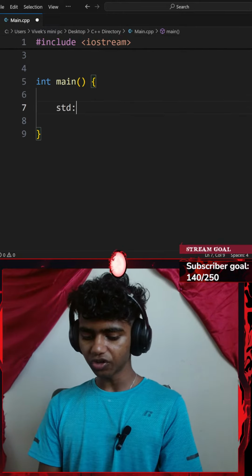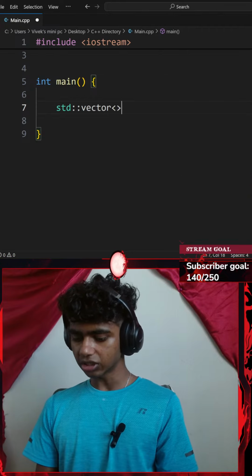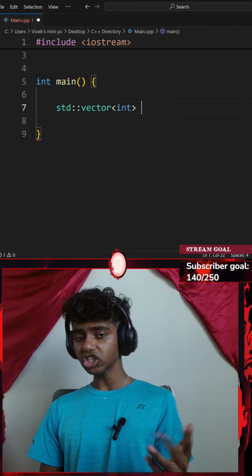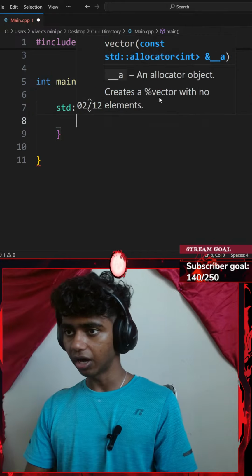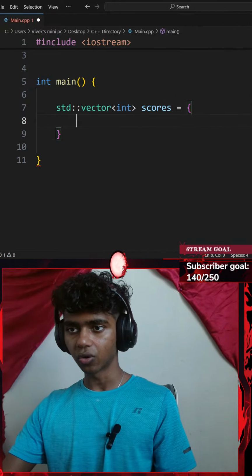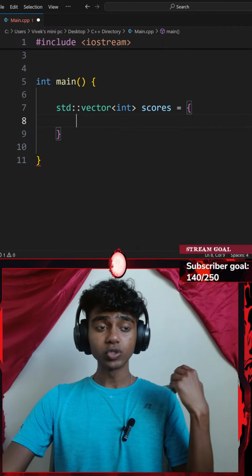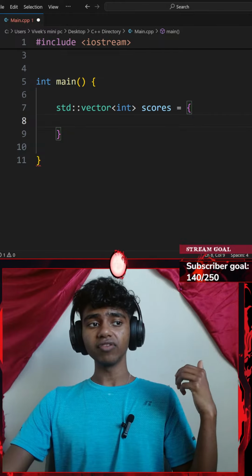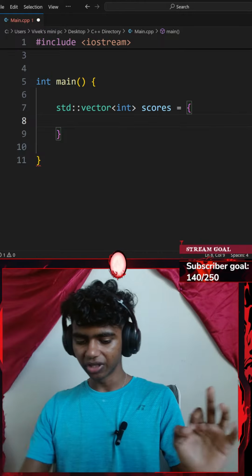Next up, let me go ahead and create a standard vector which only consists of integers. So I'll go with a pair of angle brackets, int. My standard vector is going to be known as scores. I'll set that equal to a pair of curly braces and add a few scores. Scores with 10 numbers of your choice, mix even/odd, some below 50 and some above 90. So let's go with a few numbers.